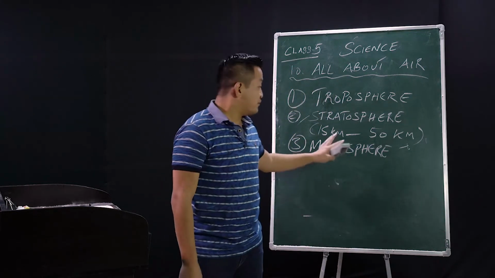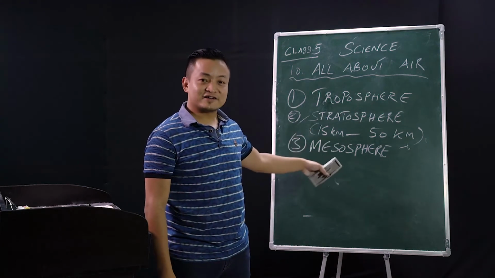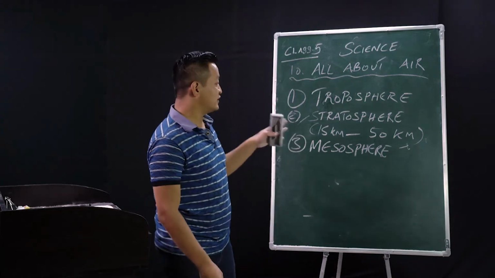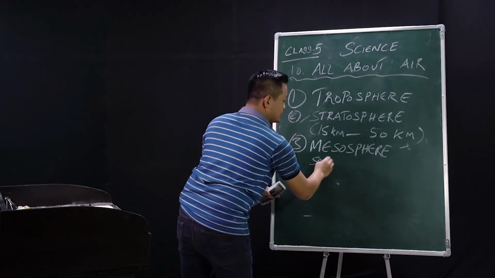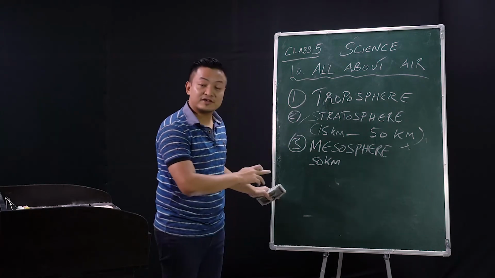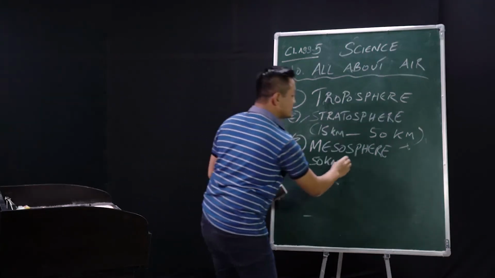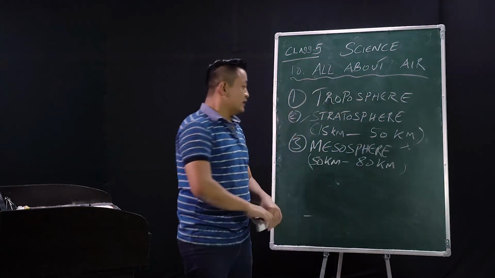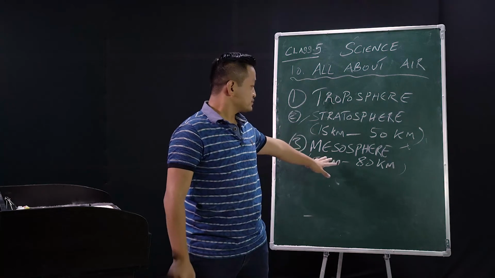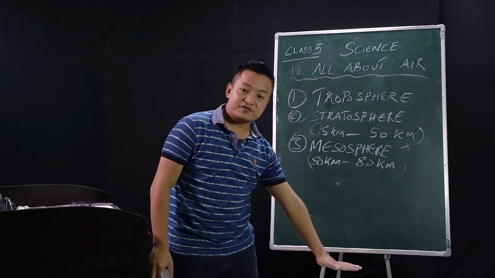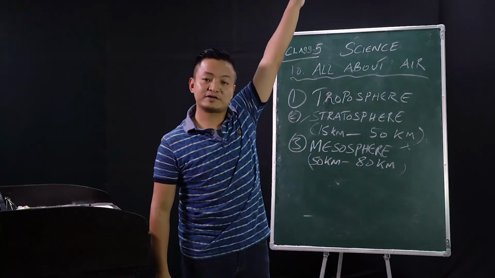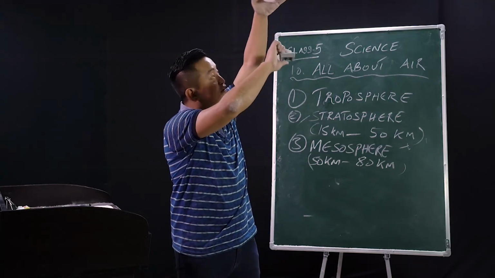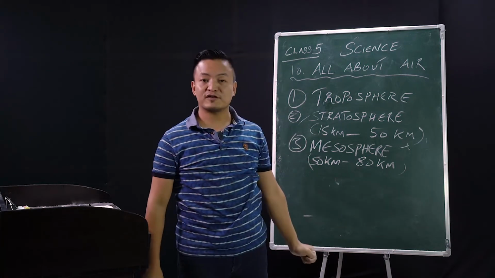Students, the mesosphere is the third layer. It extends from 50 kilometers till 80 kilometers. So from the Earth's surface till 80 kilometers, between 50 and 80, it will be the mesosphere.